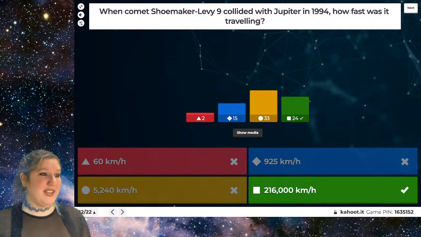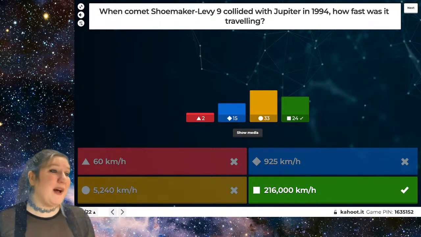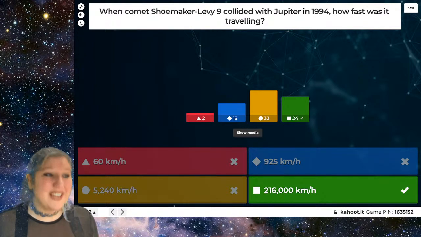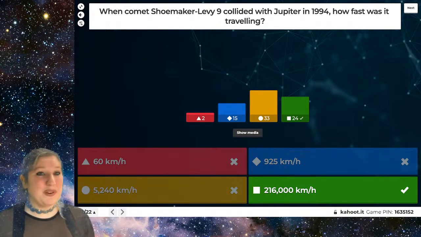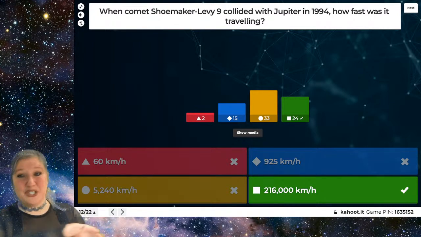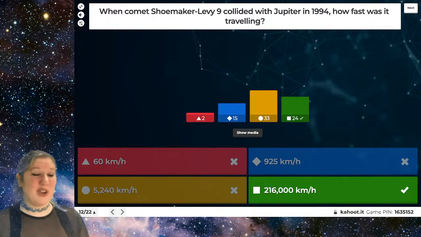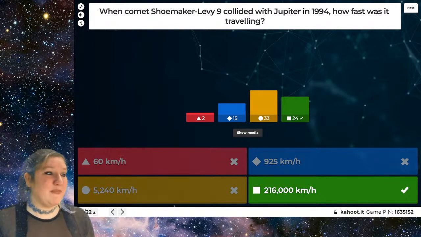How fast were they traveling? And the answer is it was actually traveling at 216,000 kilometers per hour. So it was going very, very fast as it collided with Jupiter's surface. And you can actually see the scars on Jupiter's surface for a long time after this comet collided with Jupiter's surface. So a lot of you said 5,240 kilometers per hour, but it was actually even faster than that.